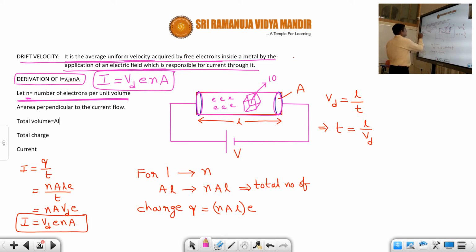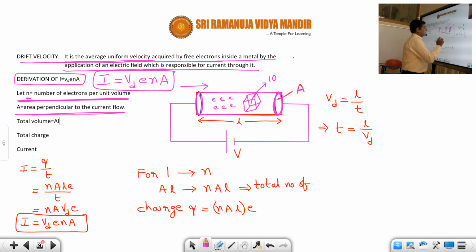So let n be the number of electrons per unit volume, and A is the area perpendicular to the current flow. Here current is flowing in this direction. So A is the area of cross section perpendicular to the current flow. Now we want to derive the relation between the current and the drift velocity.